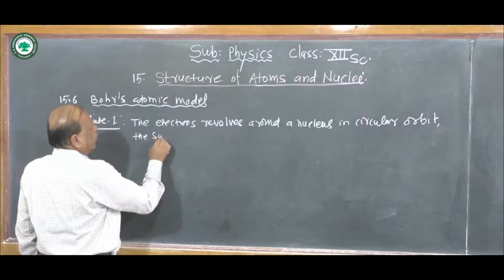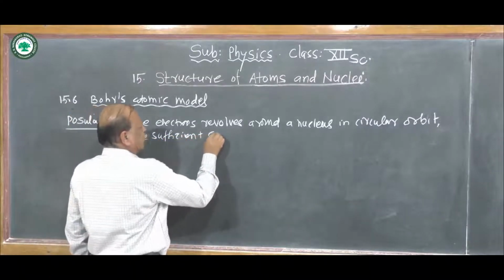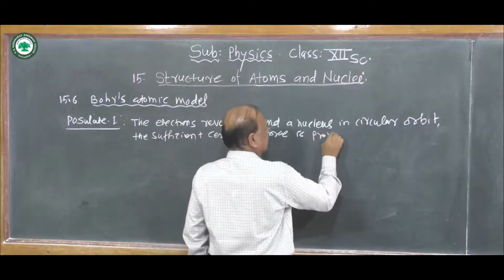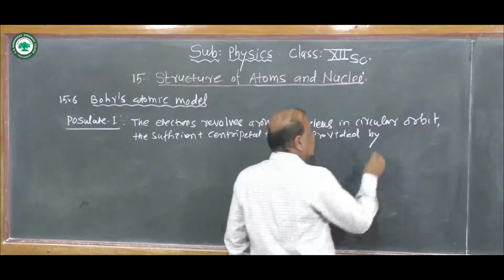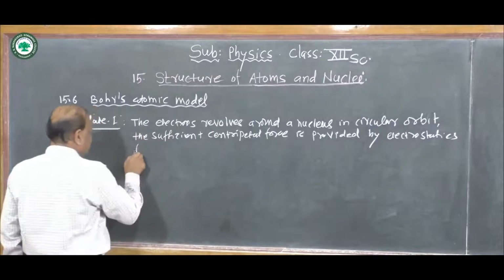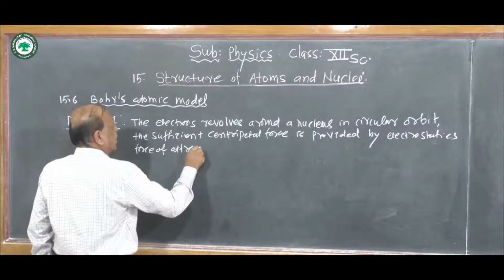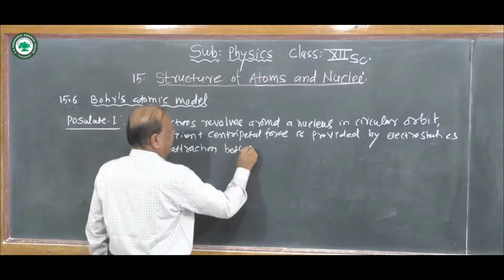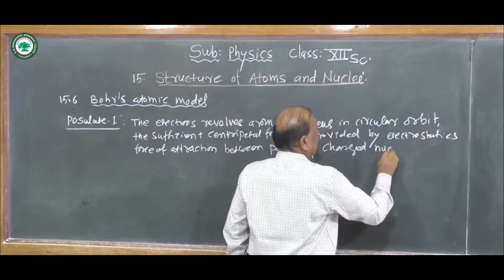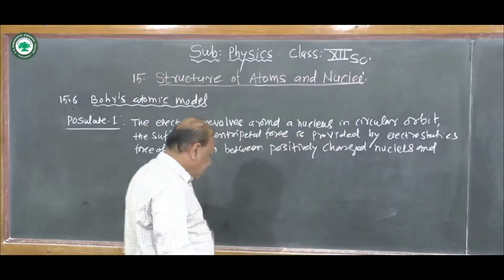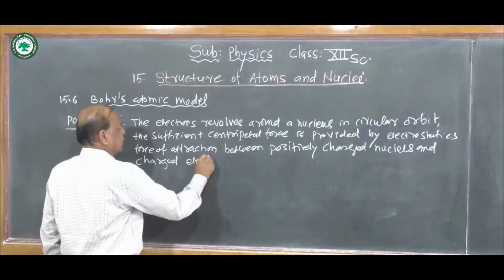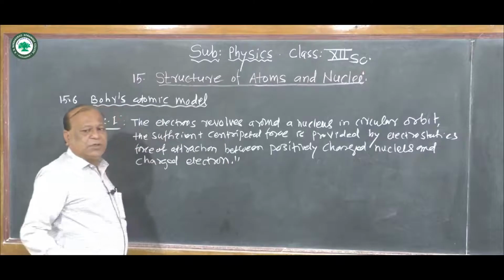The sufficient centripetal force is provided by the electrostatic force of attraction between the positively charged nucleus and the negatively charged electrons. This is the first postulate.